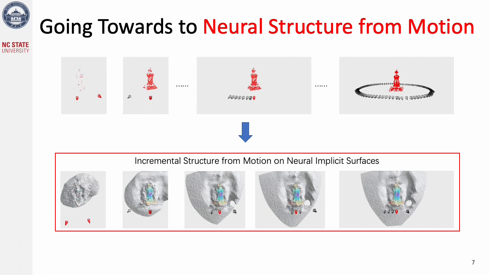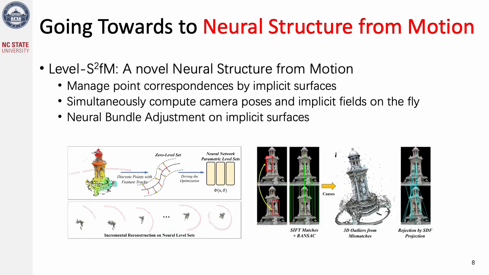and camera poses together. To achieve those goals, we propose a novel approach, Level-S2fM, including three key points. First, we manage 2D image matches by implicit surfaces in coordinate MLPs. Second, our method simultaneously computes camera poses and implicit fields on the fly. Last, we present a neural bundle adjustment that optimizes the scene geometry and camera poses on implicit surfaces.